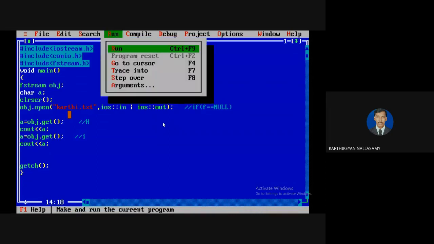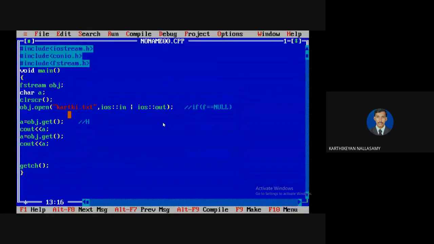So now you can check, I will be displayed. Now we expect that we need to repeat this until the end of the file is reached. In this situation, we don't know how many characters we have, so we must repeat these statements, and we need to go for looping. You can prefer while, do while, or for, that is your choice. Here I prefer to go with while.